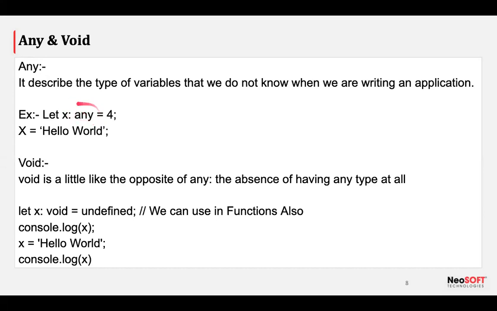But how does the compiler know what type it is if we put any? Yes, any is good for us to put. If you don't want to waste any time deciding what data type it should be, we can use any. But it's not a good idea to use any.